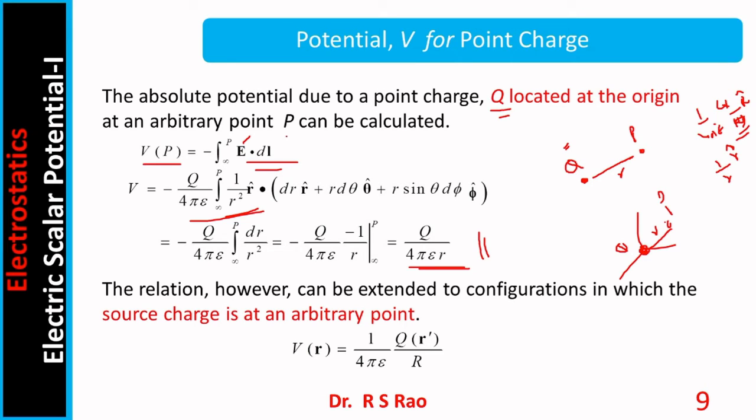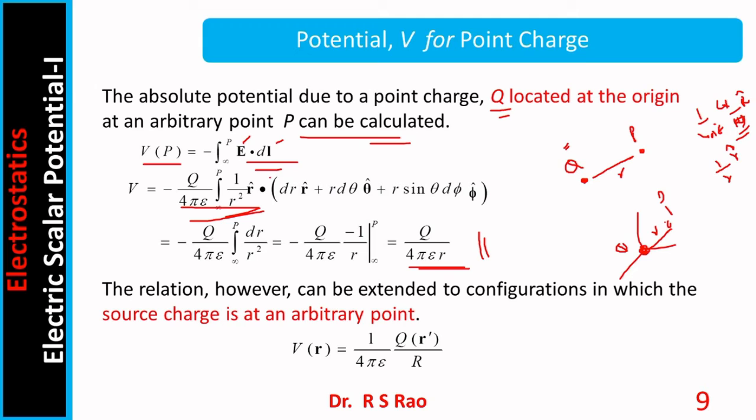For the time being, the point here is this. I am interested in the potential function due to a point charge. For that, I am considering the definition, V equals minus integral of E dot dl. E requires to be in one or other coordinate system. I am selecting the spherical coordinate system, and also I am assuming that Q is at the origin. Then field intensity becomes Q by 4 pi epsilon, 1 by r square, r cap, in the spherical system.